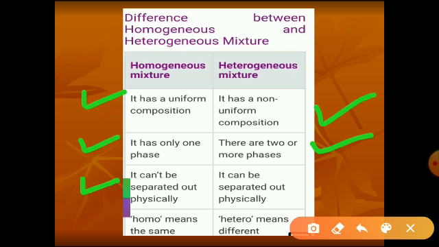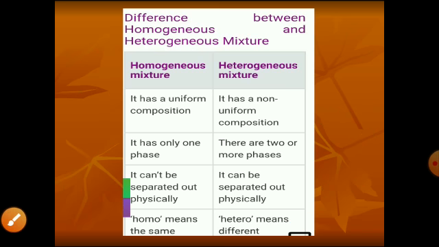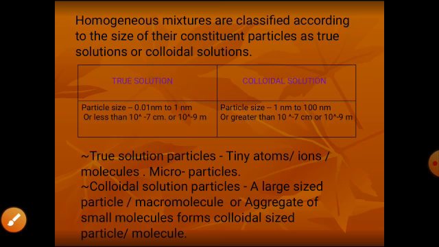Homogeneous components cannot be separated physically. Simple physical methods are not useful to separate the components of this homogeneous mixture. Here, simple physical methods like filtration and centrifuging are useful to separate the components. So this is about the homogeneous and heterogeneous mixtures.